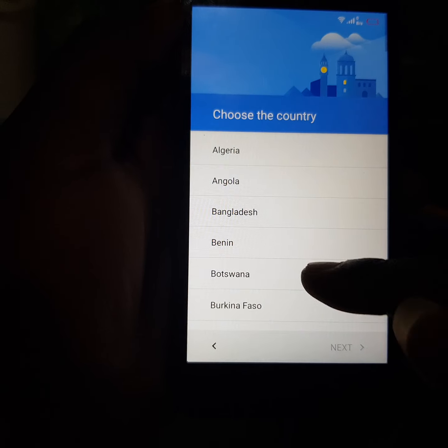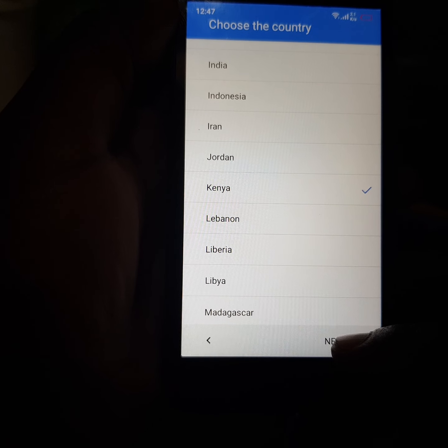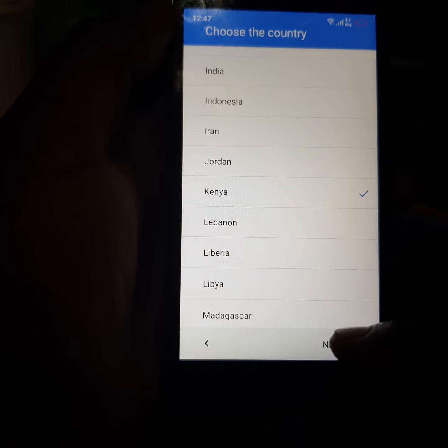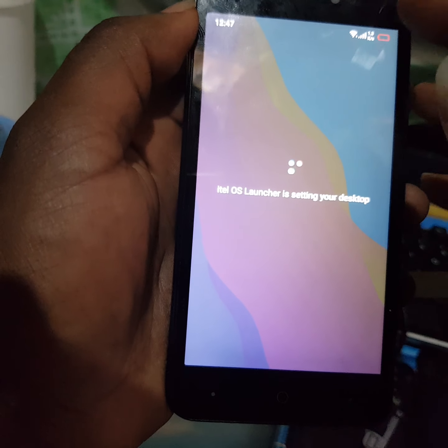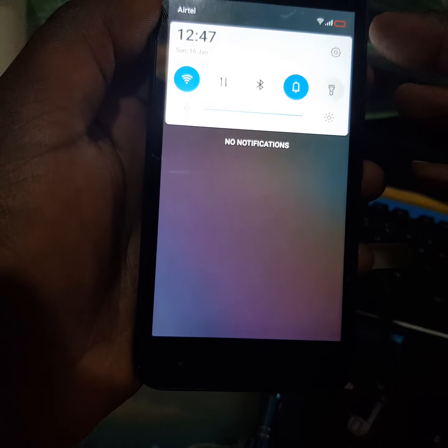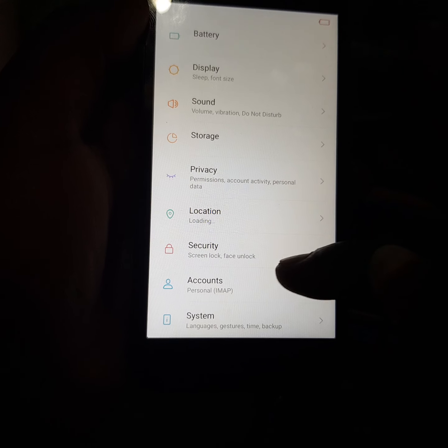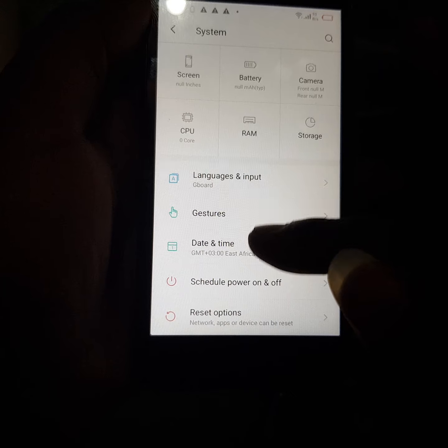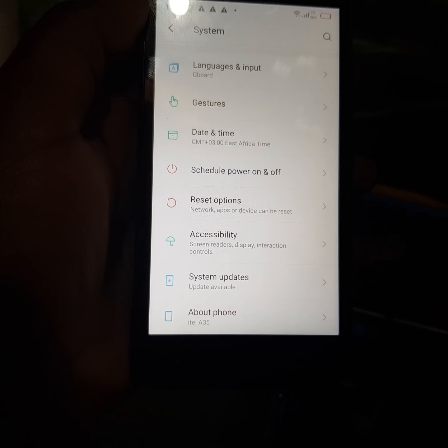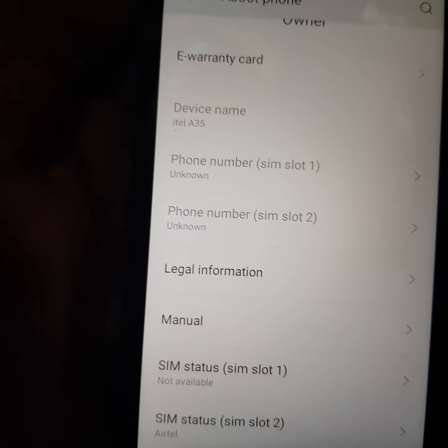You agree. Choose your country here. It's Kenya. Yeah, and you are done. You go to settings. You have to check the model of your device. It's itel A35.